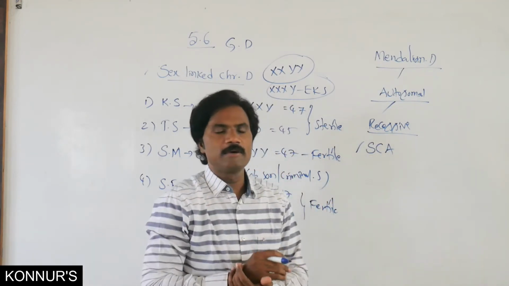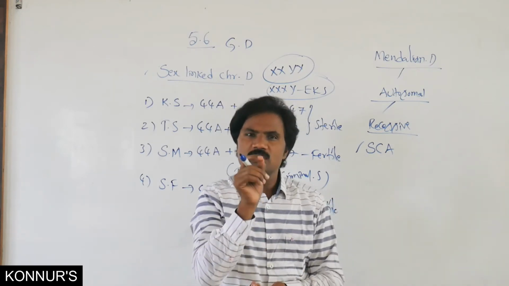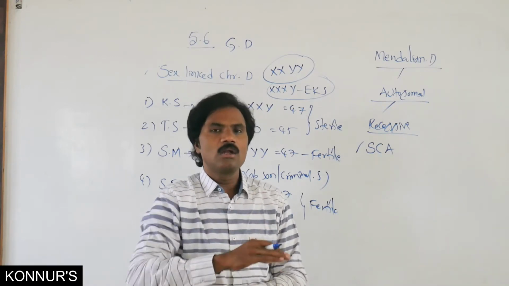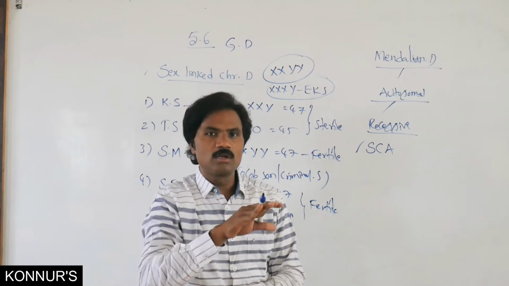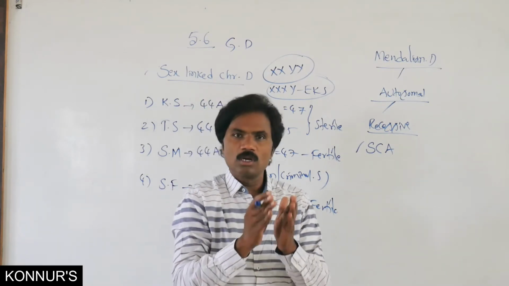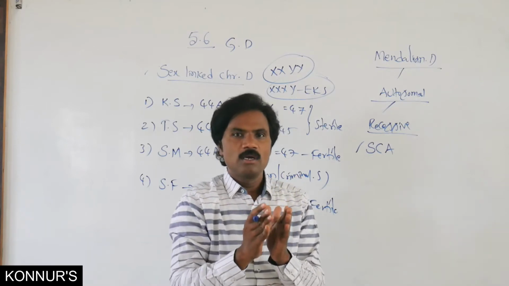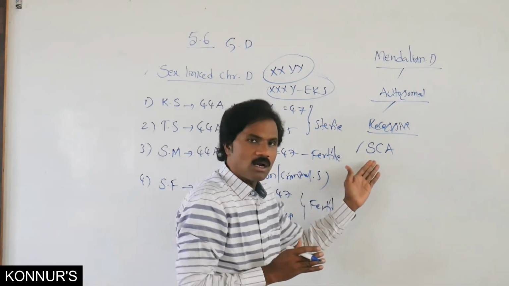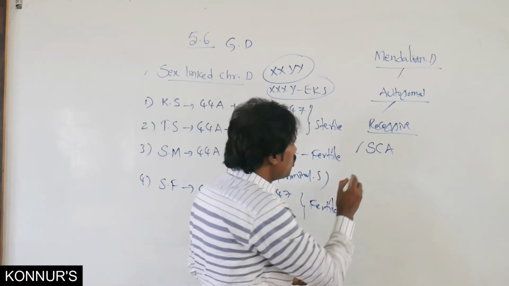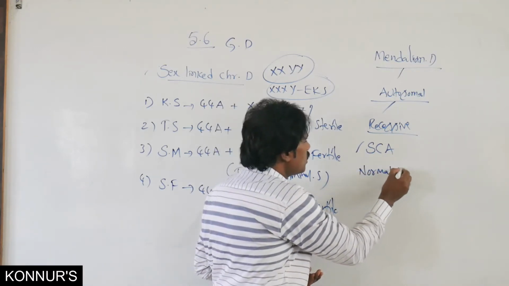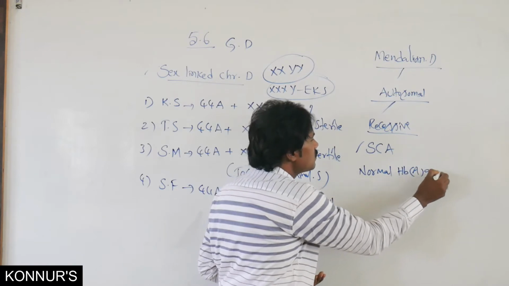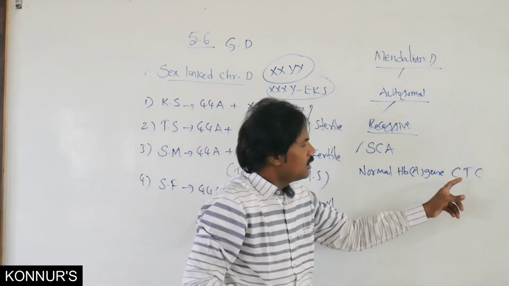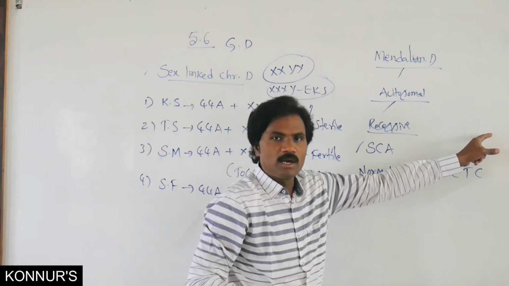In sickle cell anemia, the sixth position of the protein in the translation process is changed. That sixth position amino acid, the particular triplet base, changes into another one due to mutation. Like this, normal hemoglobin: in the normal HbA gene, it contains cytosine, thymine and cytosine in the mRNA.